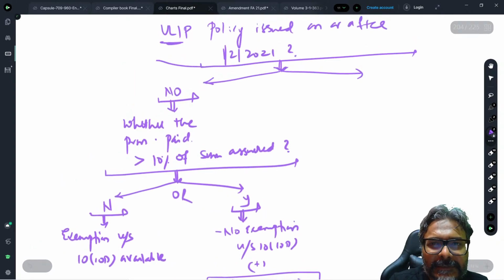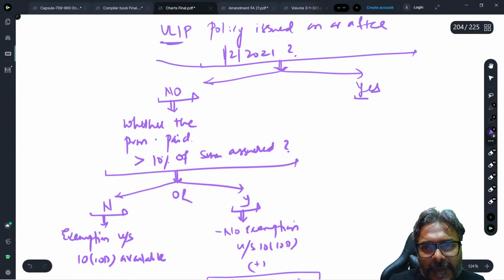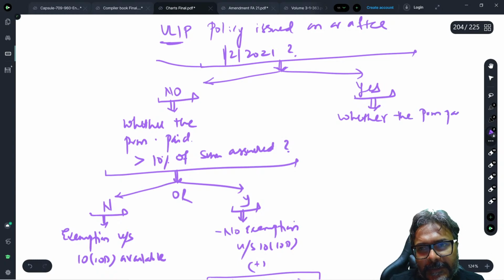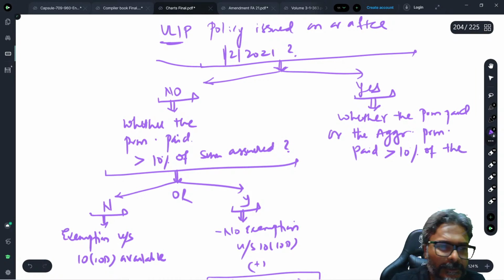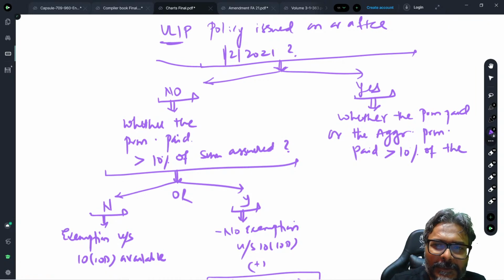Now, if the answer is yes, whether the premium paid or the aggregate premium paid exceeds 10% of the sum assured.